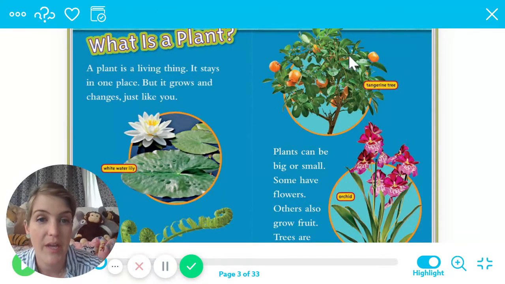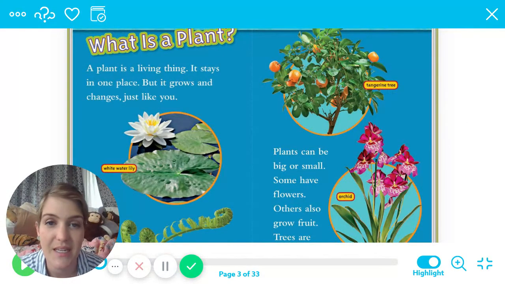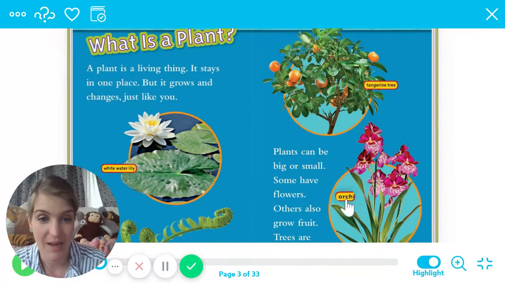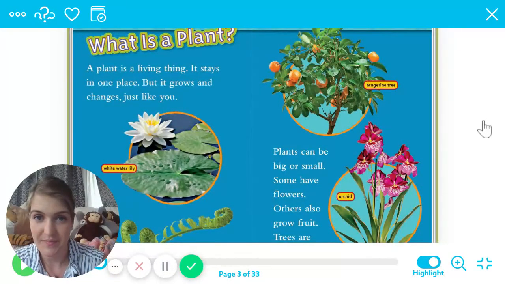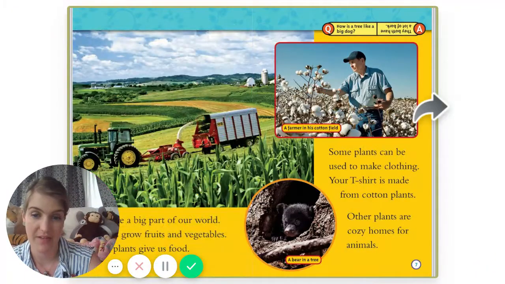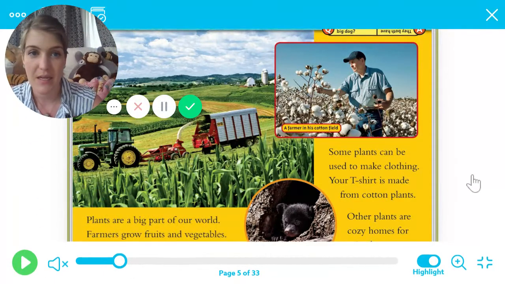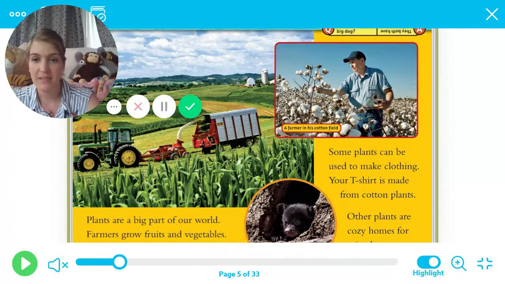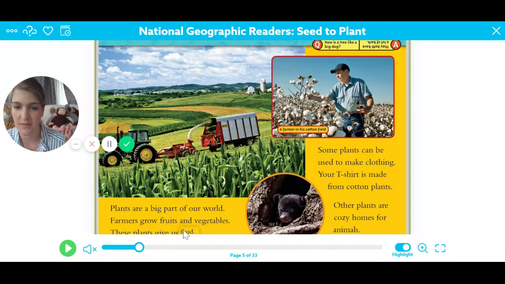Over here, we have a photograph of a tangerine tree. You can see the tangerines growing on it. Did you know that tangerines grew in a tree? Right here, we have an orchid and a photograph of the orchid. At the bottom of the page, so we're on page 5. Now we're moving to 6 and 7. Let me move this up here. Okay, so it says, plants are a big part of our world. Farmers grow. These plants give us food.